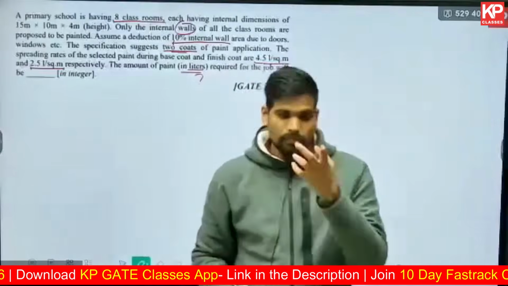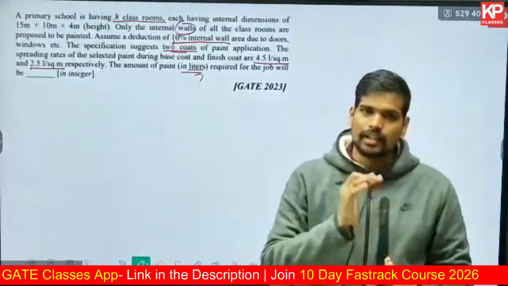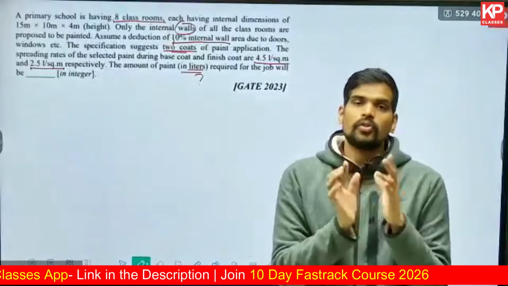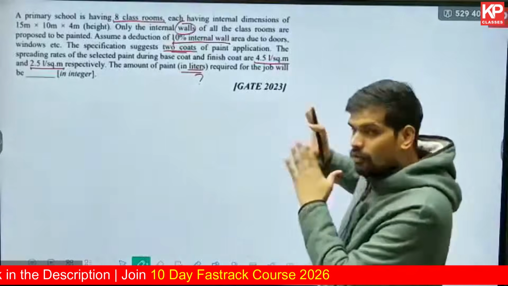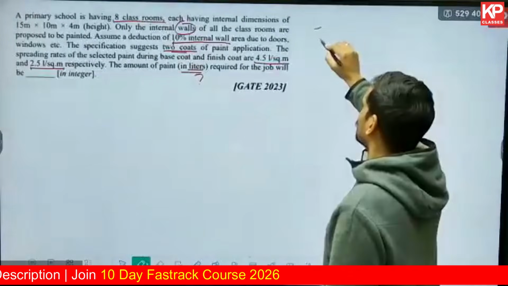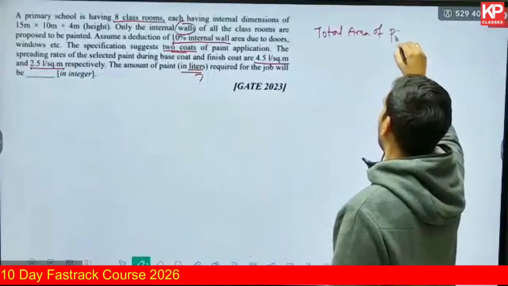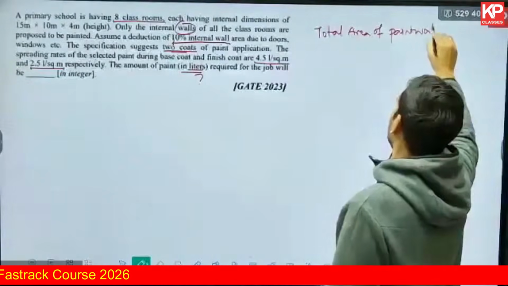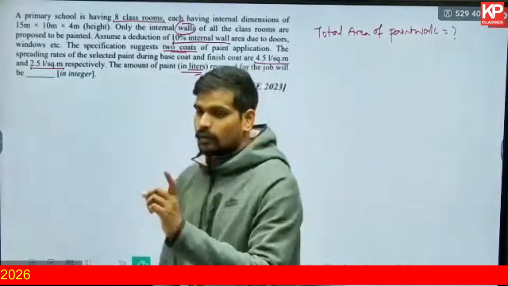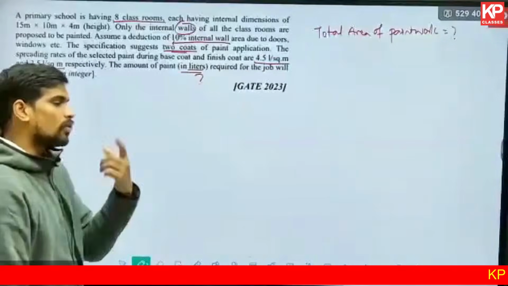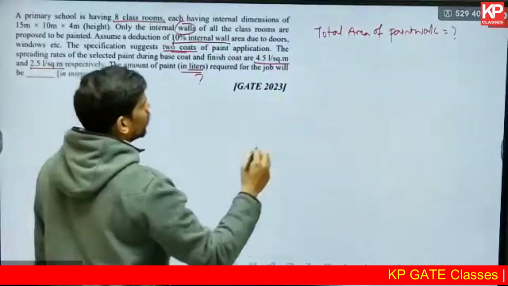To calculate the liters of paint required, the first point in all such questions, be it plastering or painting, is you need to know what is the area to be covered. What is the total area of tile work, total area of paint work. That's what we need to first focus on. First let us find out the area of paint work for an individual classroom, then you can multiply it with 8. The dimensions of the classroom are given as 15 into 10 into 4.